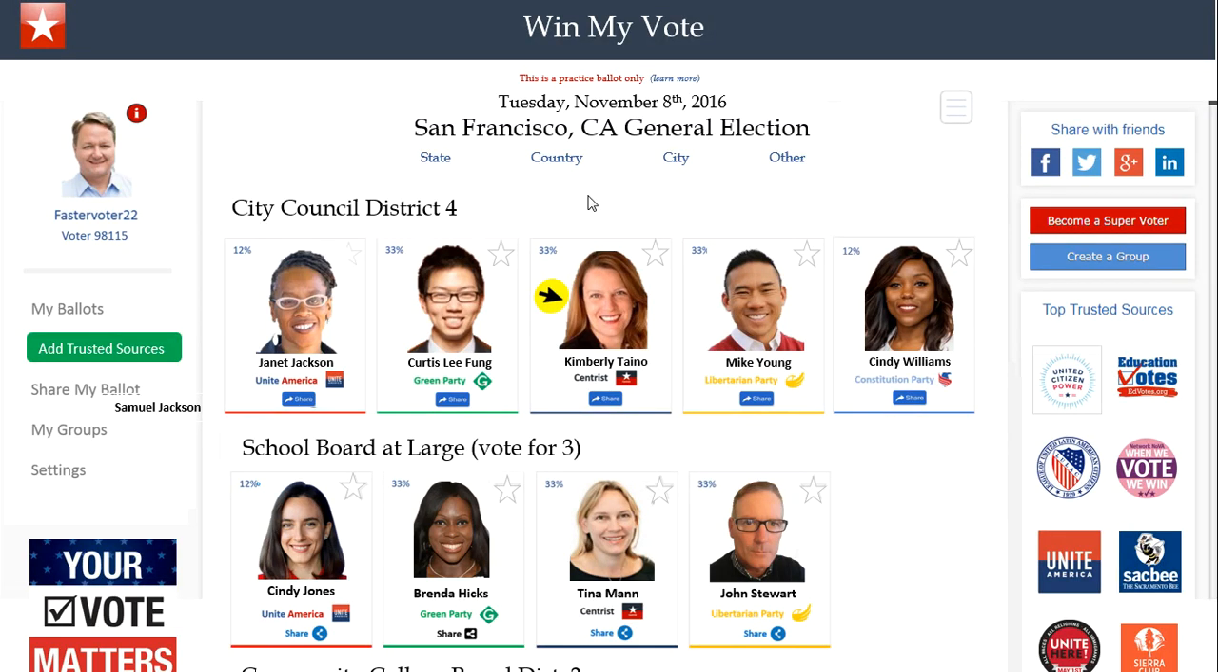So one of the ways that we're taking money out of elections is that when I'm here on my ballot and I'm seeing all the candidates side by side, Kimberly here can spend $300,000 on her campaign. She can raise lots of money and do all sorts of stuff. And Mike Young here can be spending 500 bucks. But it doesn't matter to me, because this is where I'm going to make my decision.